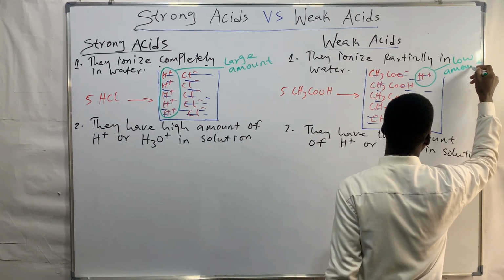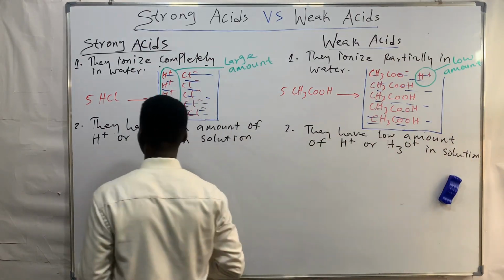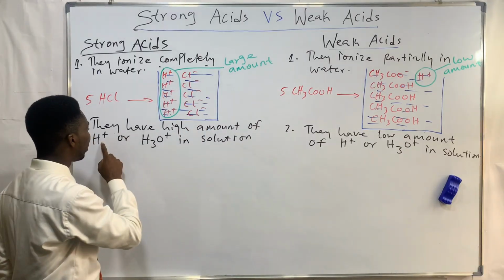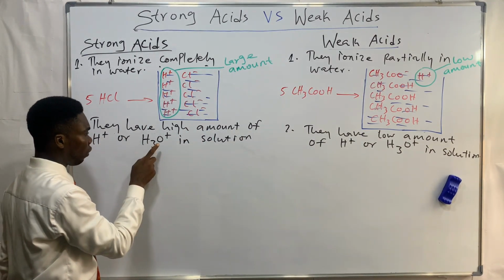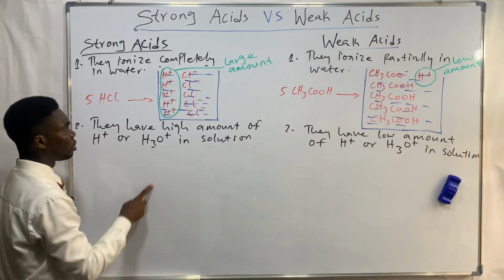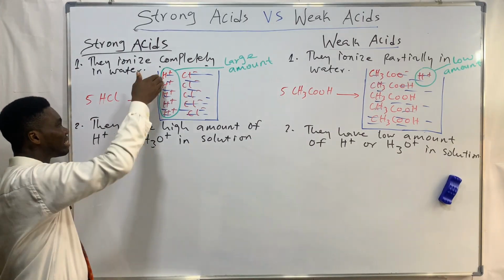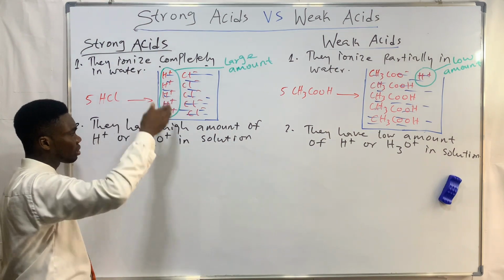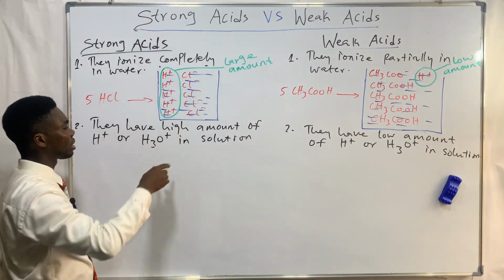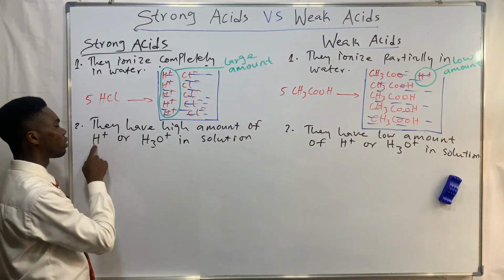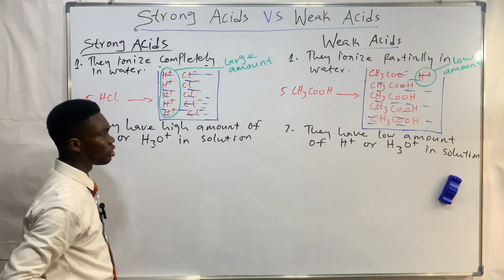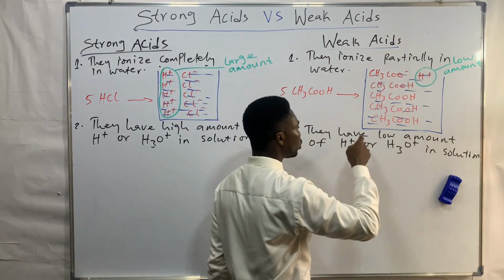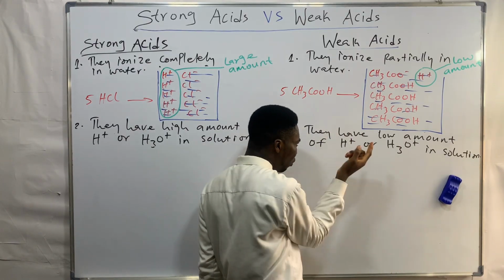Low amount. So you see what we mean. That's why we say strong acids have a high amount of hydrogen ion, or H3O+, in solution. This is because they dissociate, they ionize completely in water. So because they ionize completely in water, they will be having a high amount of what? Hydrogen ion in the solution. Why? Because weak acids ionize partially in water, so they will be having what? A low amount of hydrogen ion in solution.